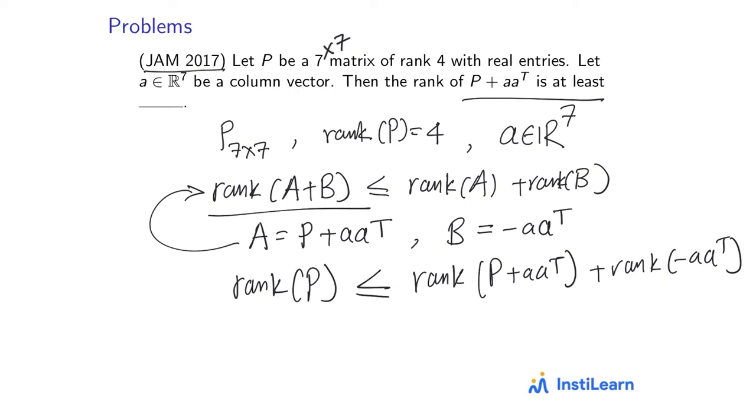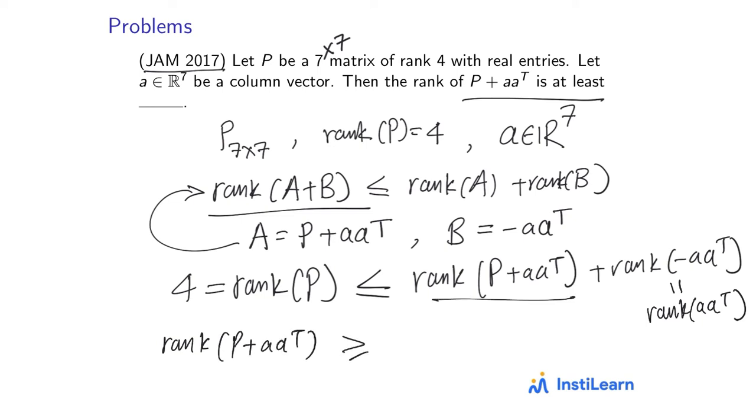And so now rank of P is given to be 4, so this becomes 4, and rank of minus A into A transpose is same as rank of A into A transpose, right? Because a matrix and its negative will have the same rank. So this gives us that rank of P plus A into A transpose, which is this side, will be greater than equal to 4 minus rank of A into A transpose, right?